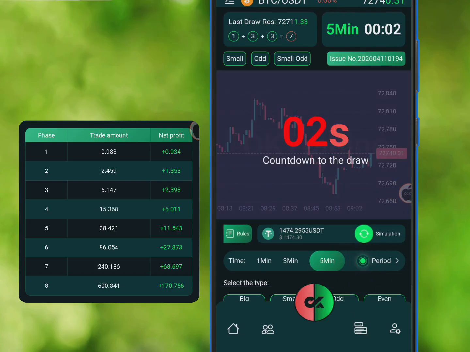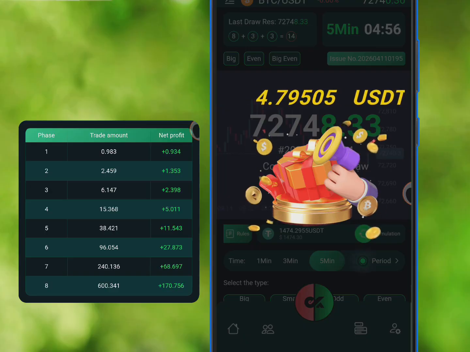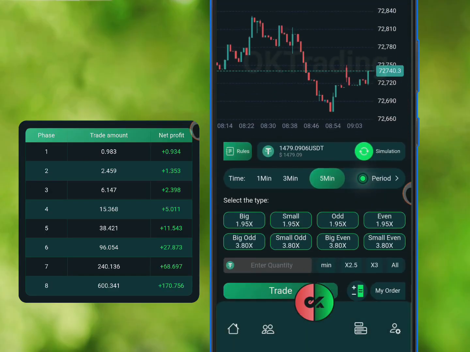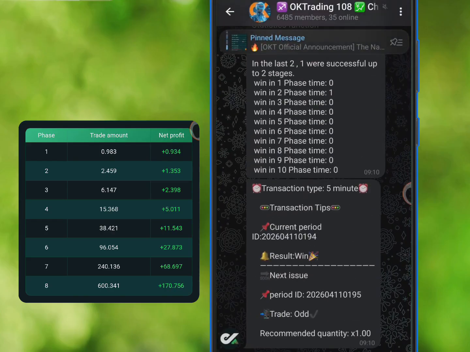Okay, the trade is about to end now and now we are going to wait for the results of this trade. Okay, all right, this trade happened to be a win, as you can see over here. Okay, so of course they are still going to drop another signal. I think there is a specific number of wins that they usually work towards on each signal section, right?